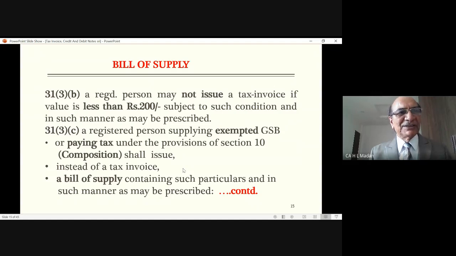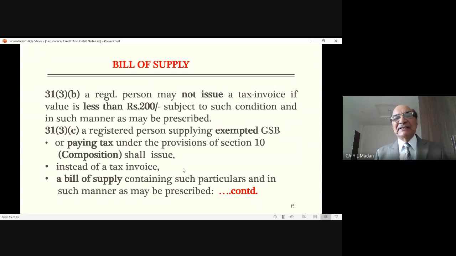We discussed composition scheme, and in composition scheme I told you that the person who is opting for composition cannot issue tax invoice because he cannot pass on ITC to its customer, because he is to pay tax either of 1% or 5% or 6% as the case may be. So he will not charge tax in the invoice. Therefore, he says if you are selling exempted goods, because in exempted goods also there is no tax, if you are a composition dealer, you are not to apply tax.